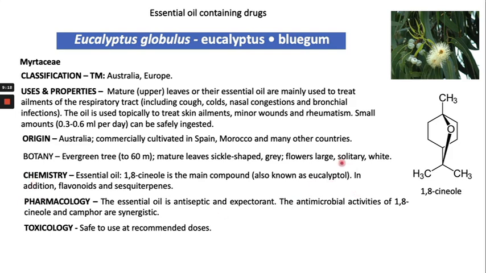In addition to 1,8-cineol, it also contains flavonoids and sesquiterpenes. The pharmacological activity of the essential oil extracted from eucalyptus is antiseptic and expectorant. The antimicrobial activity of 1,8-cineol and camphor are synergistic.